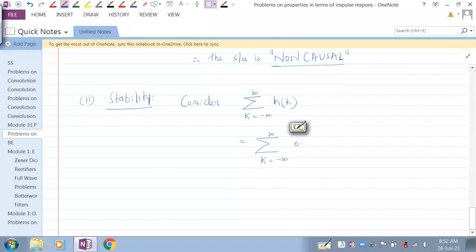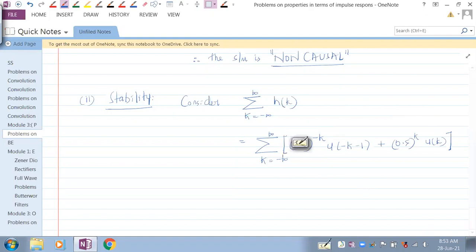It is 0.5 to the power minus k into u of minus k minus 1, plus 0.5 to the power k into u of k. So this is our h of k.